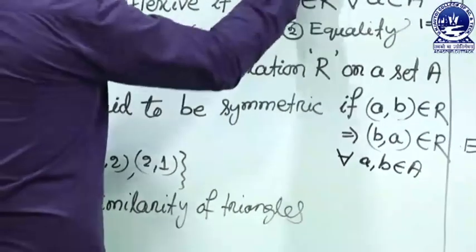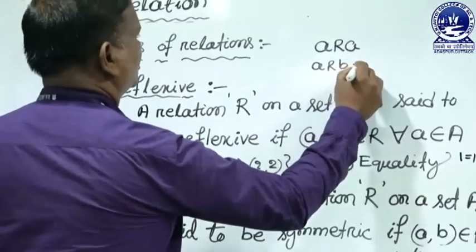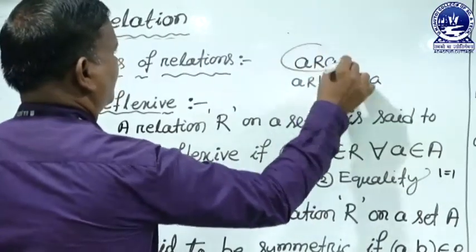It is symbolized as a R b implies b R a. It is reflexive, it is symmetric.